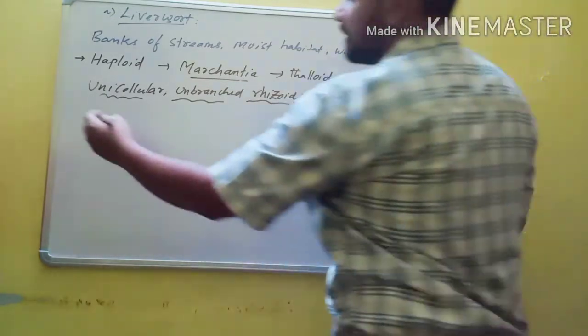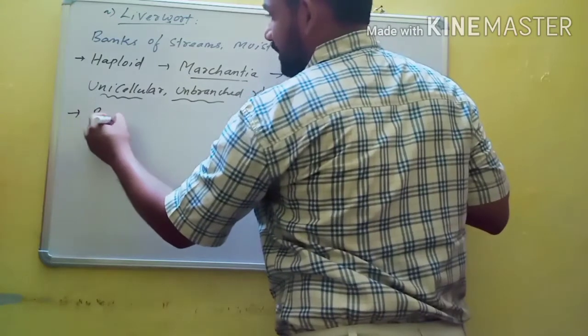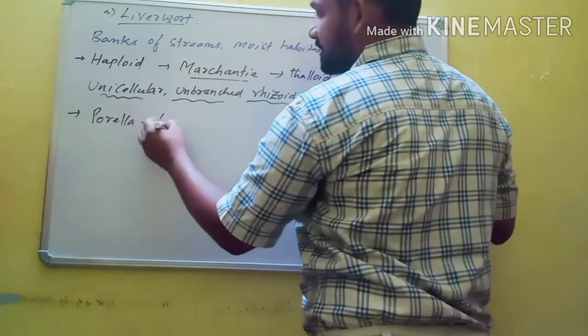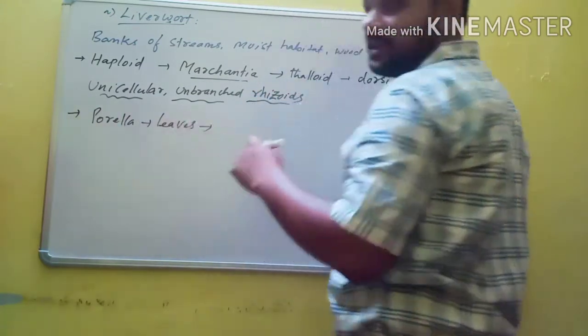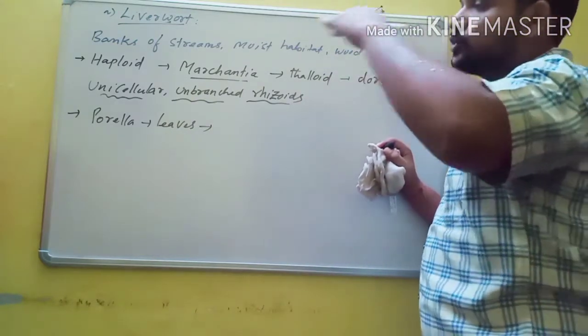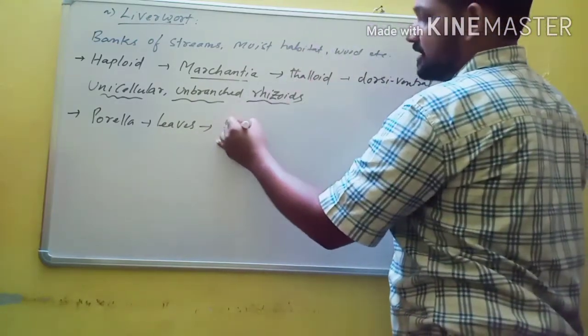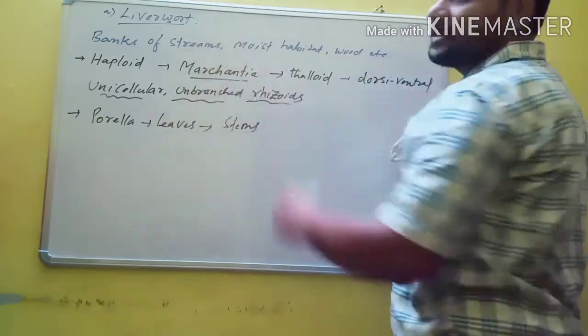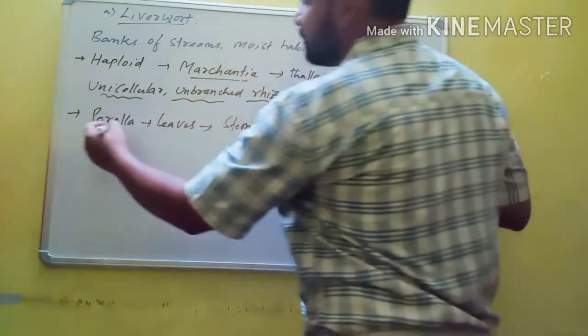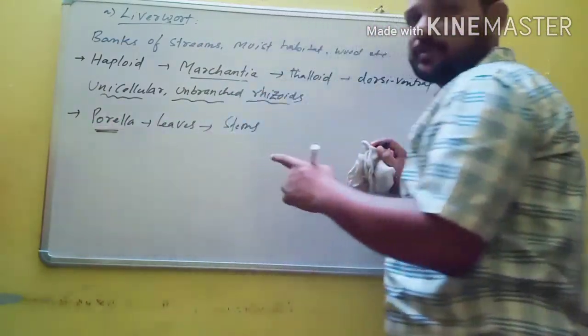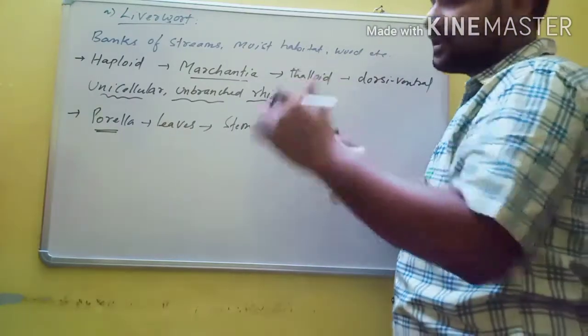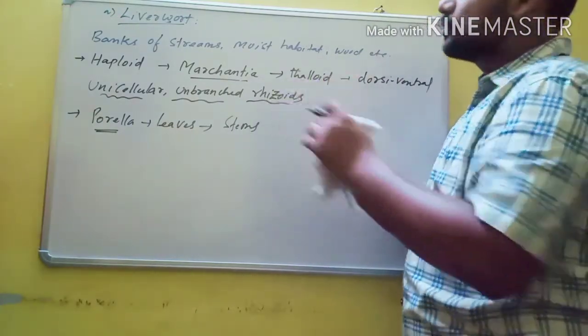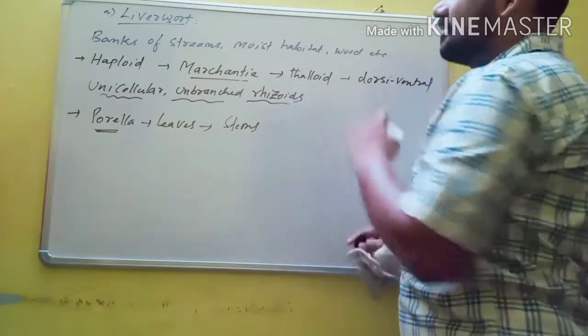And some members of liverworts like Porella. So Porella has leaf-like structures, and the leaves are spirally arranged on 2 rows on a stem-like structure. Generally leaf-like structures are absent in liverworts, but exceptionally in Porella the leaf-like structures are present, and these leaf-like structures are alternately arranged on 2 rows on the stem-like structure.